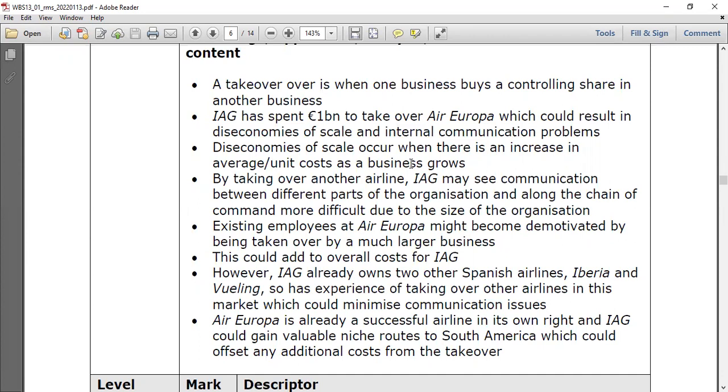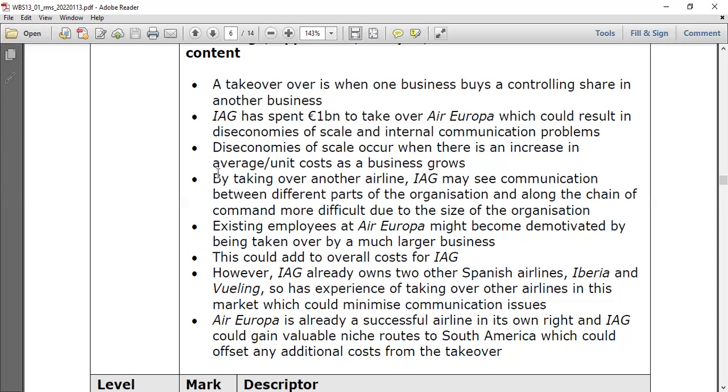Diseconomies of scale occur when there is an increase in the average or unit cost as a business grows. When the firm expands and average cost rises, the situation is called diseconomies of scale. Economies of scale means average cost falls.